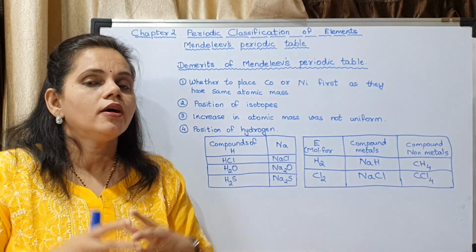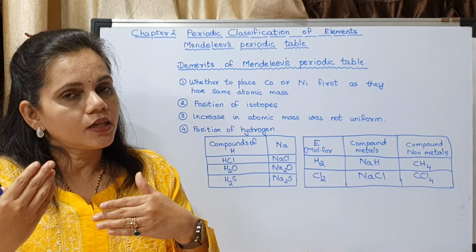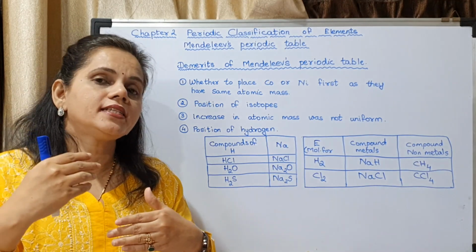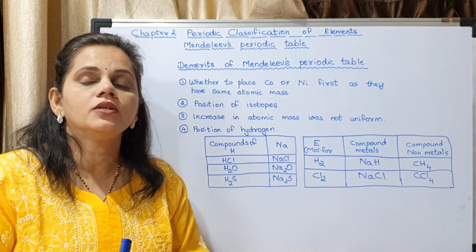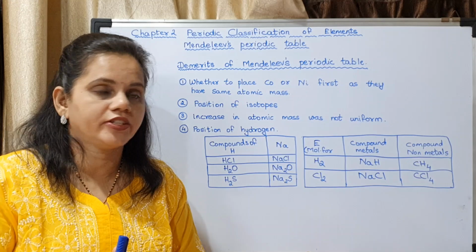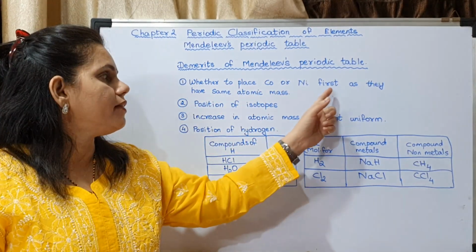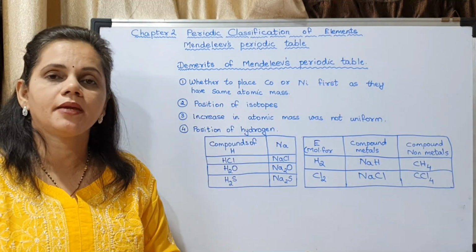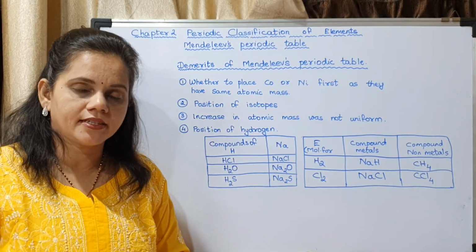So when the elements were arranged, whether to place cobalt first or nickel first was the question which Mendeleev was not able to answer. So whether to place cobalt or nickel first, as they had the same atomic mass, this was the first demerit.